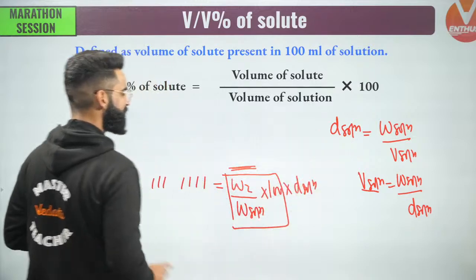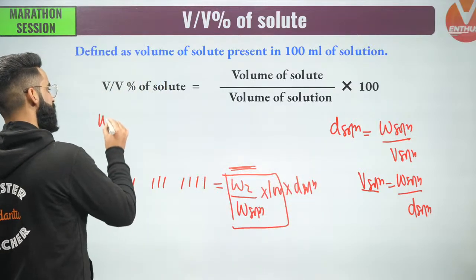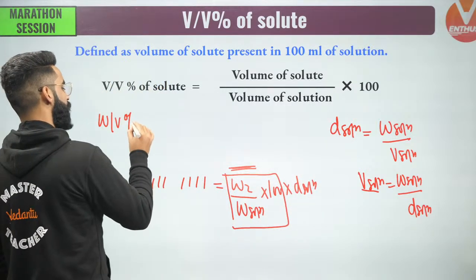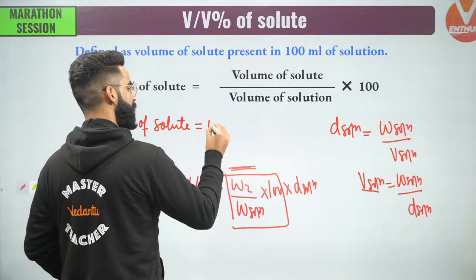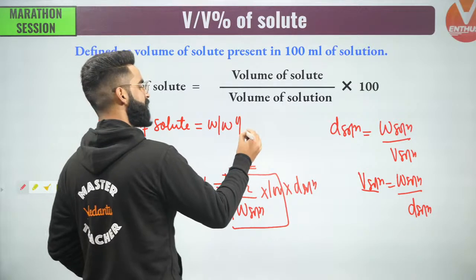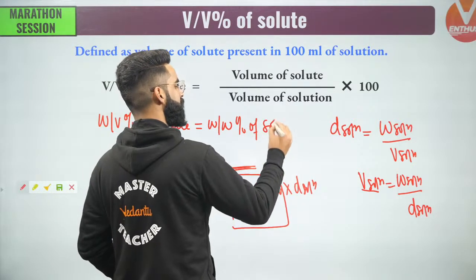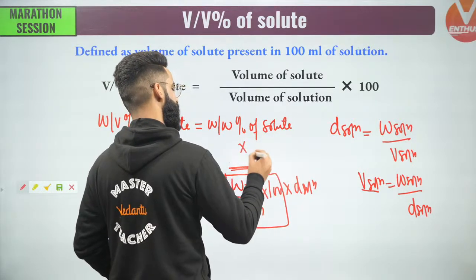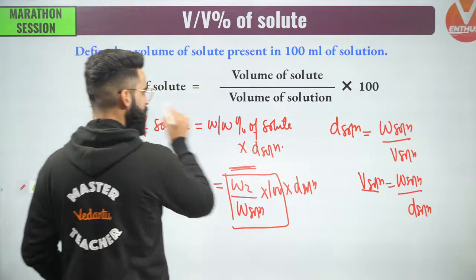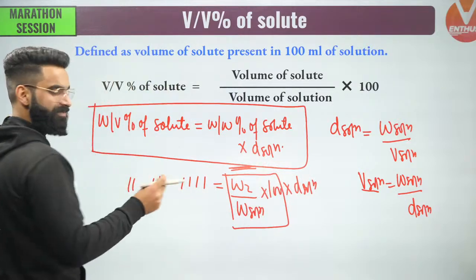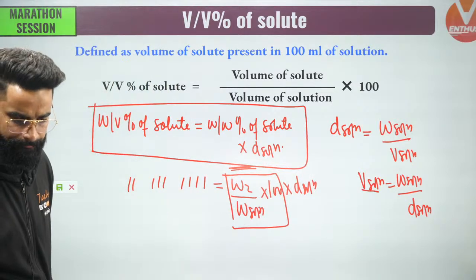That is one direct result which I'll be using in the questions. I'll always write: weight by volume percent of solute is equal to weight by weight percent of solute multiplied by density of solution. I want you to remember this direct result as well, by means of which we can solve the questions faster.